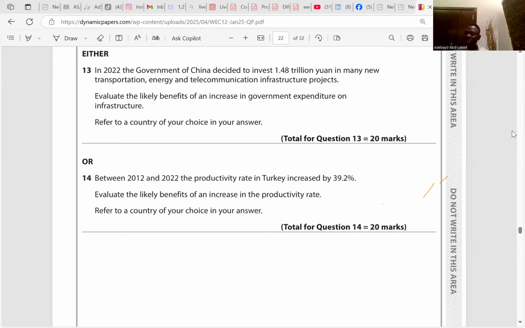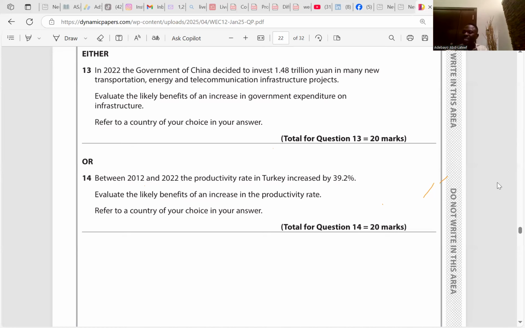The second point is that an increase in productivity may bring about an increase in government spending through unemployment benefit, which I just talked about. I believe you're getting the point here. Productivity might increase in Nigeria as a result of an increase in purchasing of capital goods, which means workers are being replaced with equipment. Do you understand? So that increases unemployment in Nigeria. The point is clear, right?